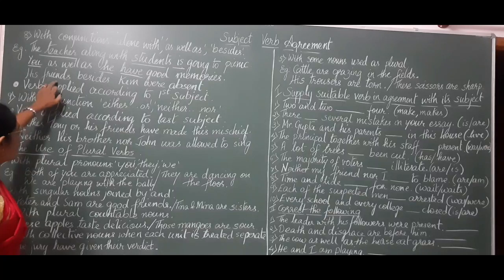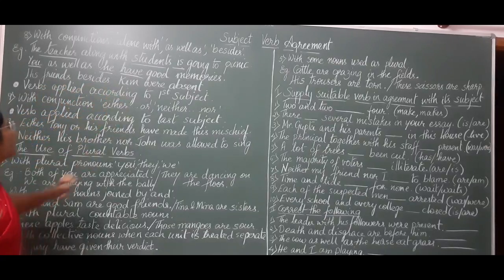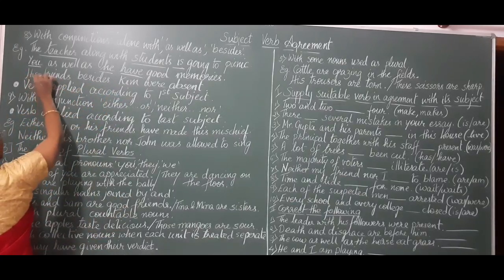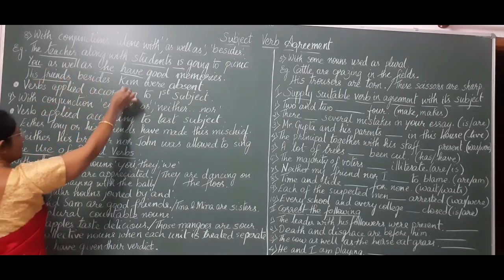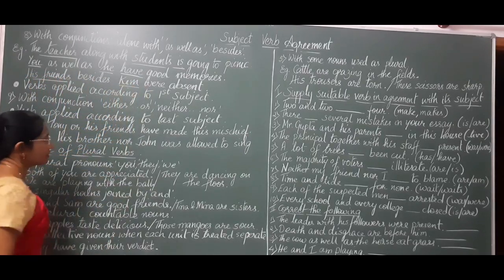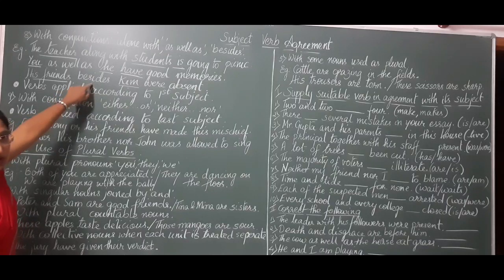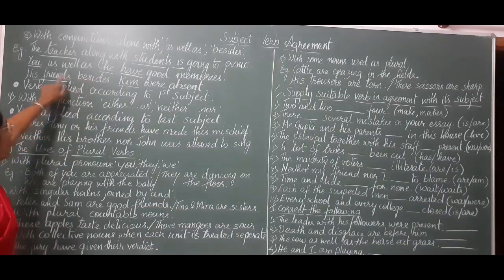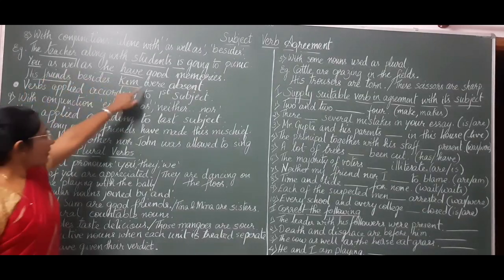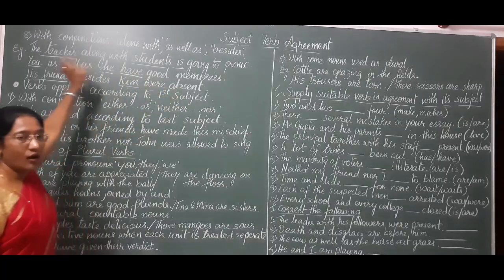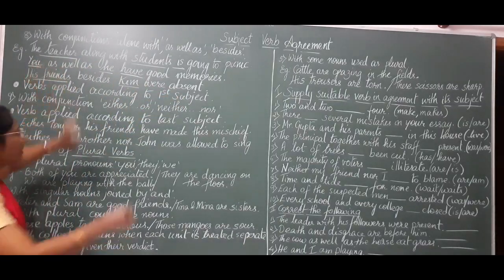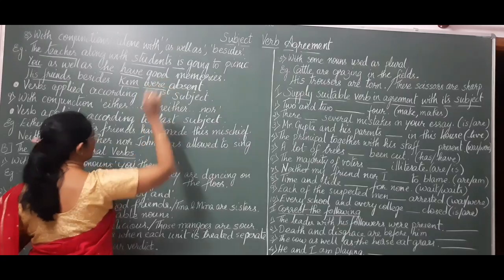His friends besides Kim. His friends is the first subject. Kim becomes the second subject with the conjunction besides. His friends were absent. So we go along with the first subject and it is were.